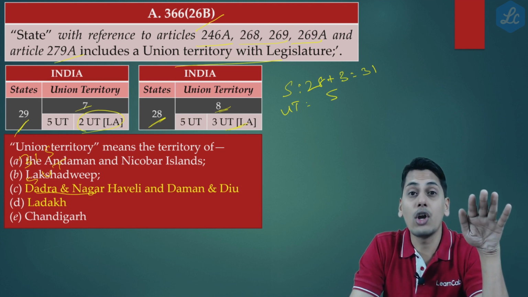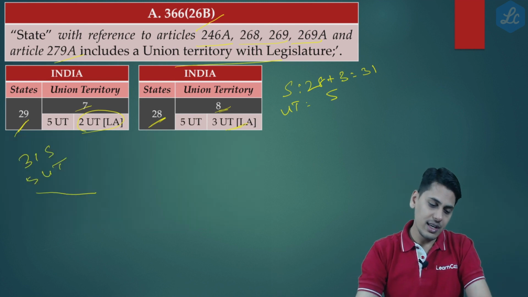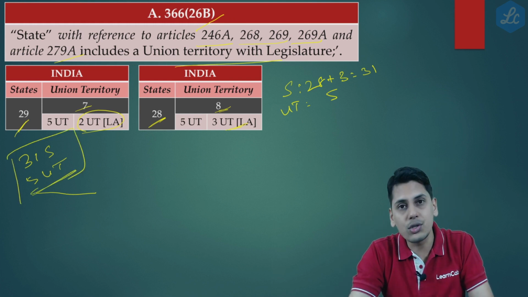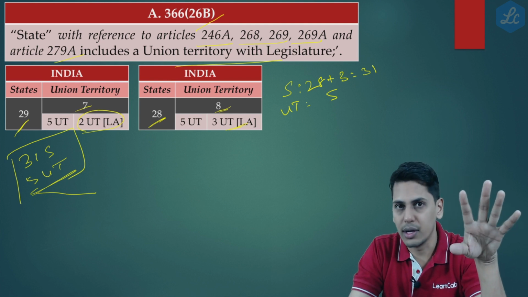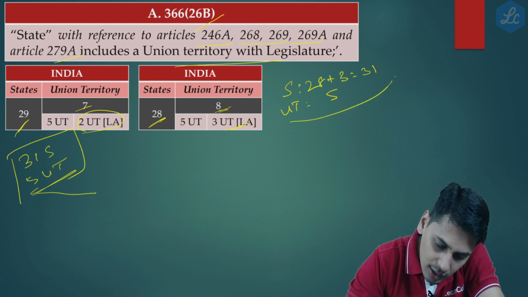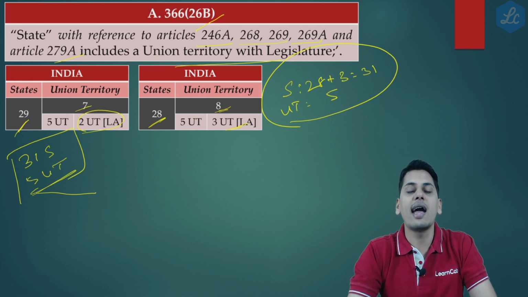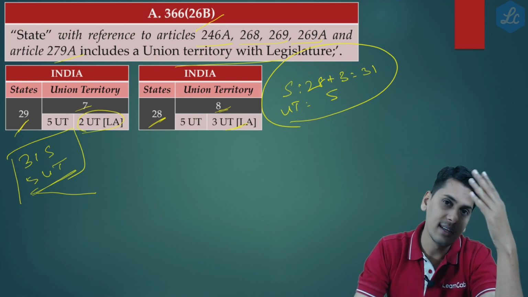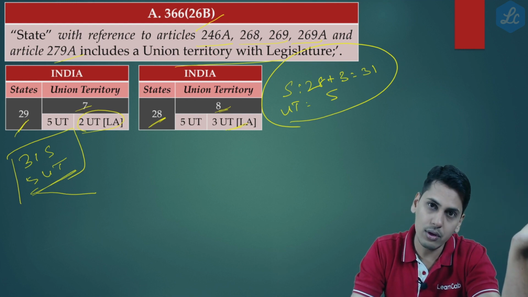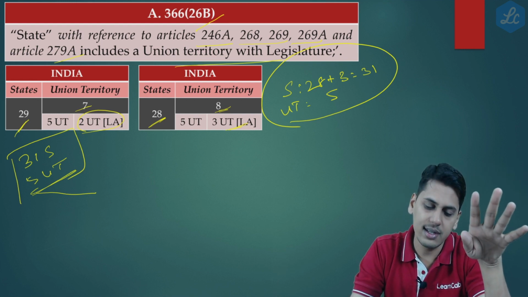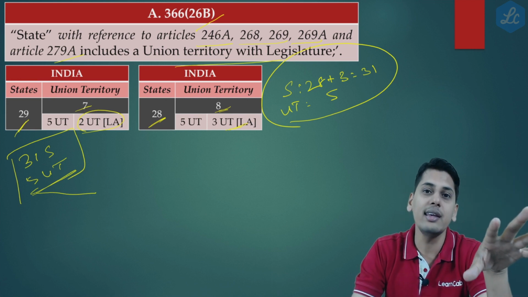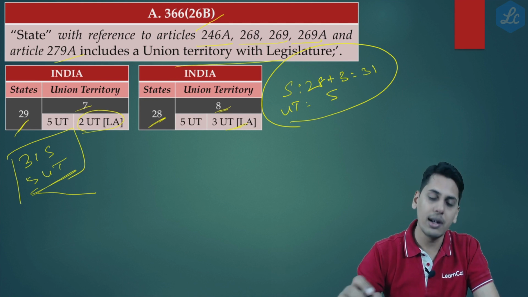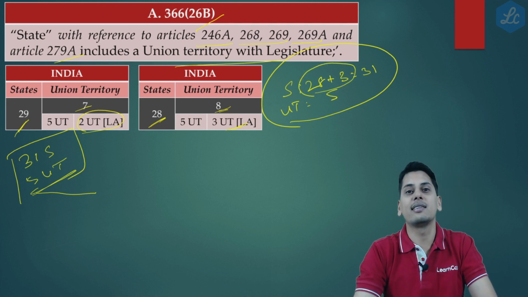So friends, at a gross level, is there any change? If you look into our discussion earlier, we had stated that prior to reorganization there were 31 states and 5 union territories. After reorganization also there are 31 states and 5 union territories. At the gross level it remains the same. But internally, is there a change? The answer is yes, internally there is a change. If you ask the breakup of 31, now it is 28 plus 3.